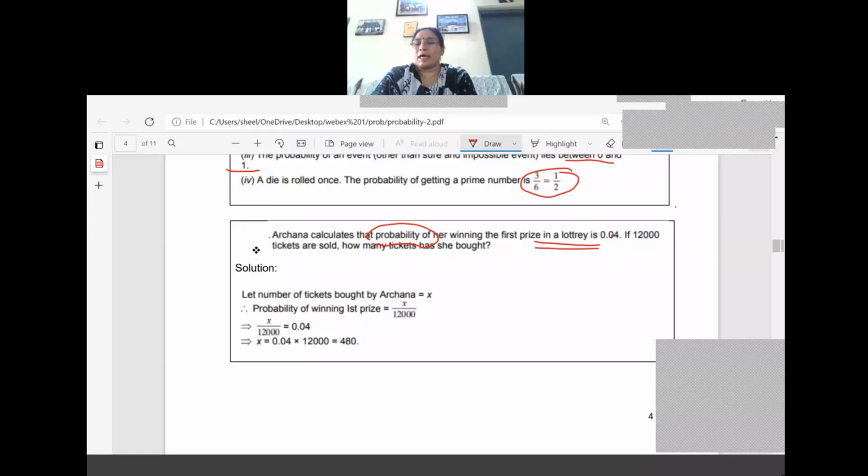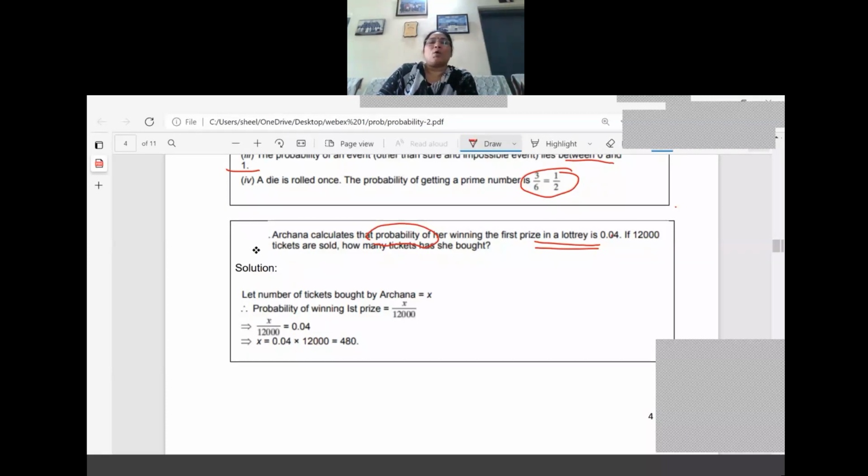Till now we have seen only favorable outcomes or total number of outcomes. Now here what happened? The probability is directly given. So the probability of her winning the first prize in the lottery is equal to 0.04.